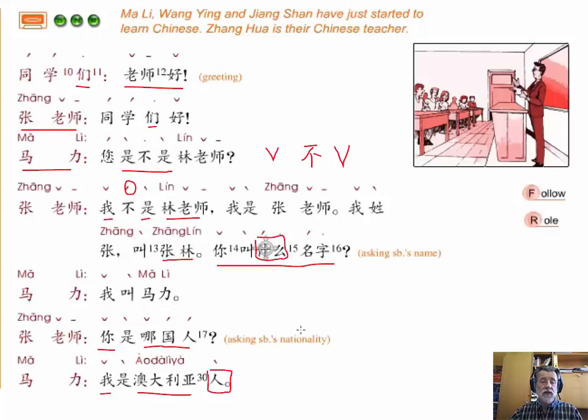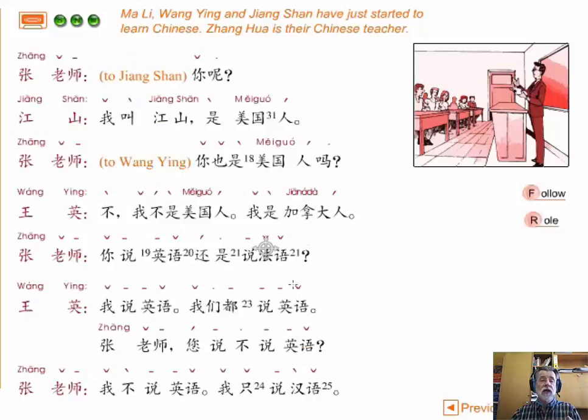So just going back, Ma Li has answered Zhang Laoshi's question and said, 我是澳大利亚人. And now Zhang Laoshi is moving on to a new student, Jiang Shan. And he wants to ask the same question he just asked Ma Li. So instead of repeating the whole thing, because Jiang Shan is there, he heard the original question, Zhang Laoshi just uses the question word, 你呢? And as we mentioned in the lecture, by doing that, it is then turning the same question around to ask someone else. And you?